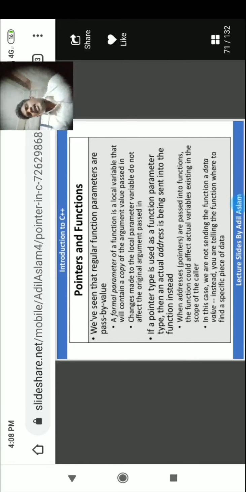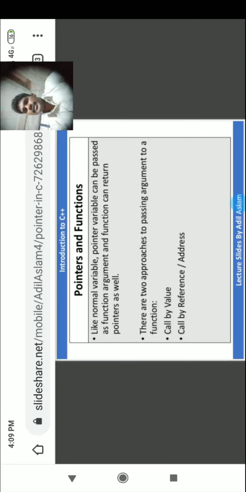If the pointer is used as a local variable, it is not a problem; it will not affect the originals. But when pointers are passed into the function as addresses, the function could affect the actual variable existing in the scope of the caller. In this case, we are not sending the function a data value. Instead, we are telling the function where to find the specific piece of data.